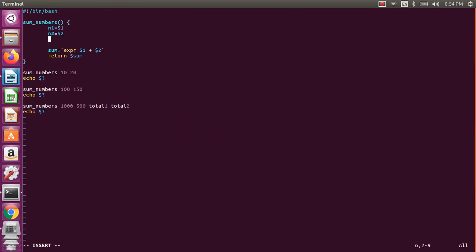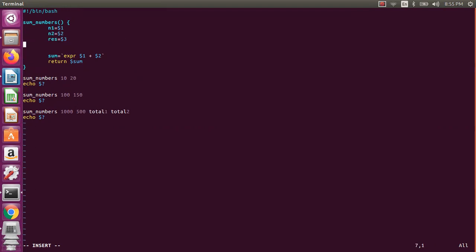Now, instead of the sum, I will say result is $3, I am giving, means this total 1. You can do it in two places, two ways. Now whatever result 1, let us store it like this, and then result 2 to $4. That's what I am doing.